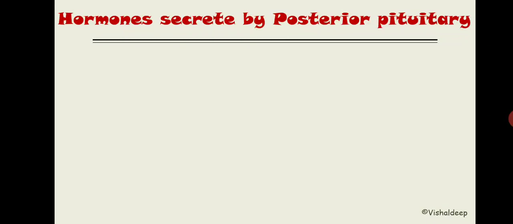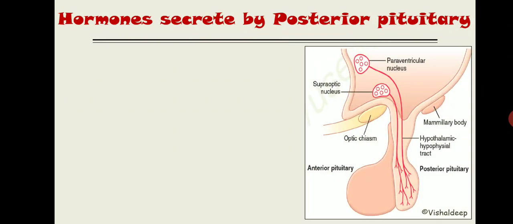I showed you this diagram in my previous lecture: the posterior pituitary is a continuation of the hypothalamus, right? The nuclei drawn over here are the paraventricular nuclei and the supraoptic nuclei. These two nuclei are the magnocellular neurons. Their axons go downward and reach the posterior pituitary level, and they are basically designed to make hormones and secrete them at the posterior pituitary level, right?